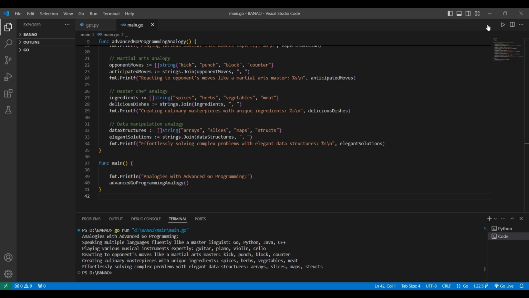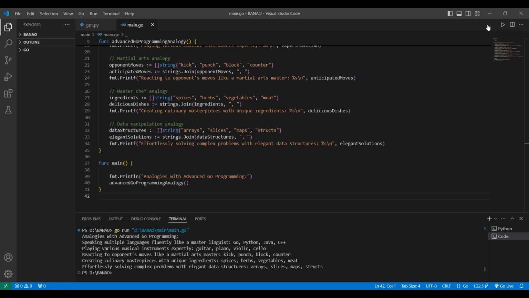Another industrial application of advanced Go programming is in cloud-native development. The cloud-native ecosystem relies on technologies like Kubernetes, Docker, and microservices architecture to build scalable and resilient cloud applications. Go's simplicity, performance, and support for building microservices make it a preferred language for developing cloud-native applications. Companies like Netflix, SoundCloud, and Twitter use Go to power their cloud-based services and applications.